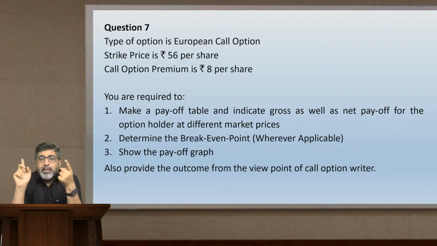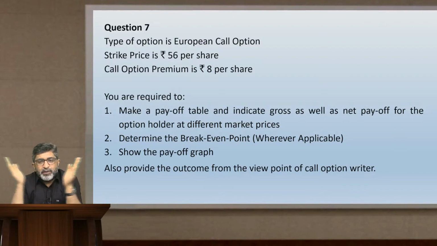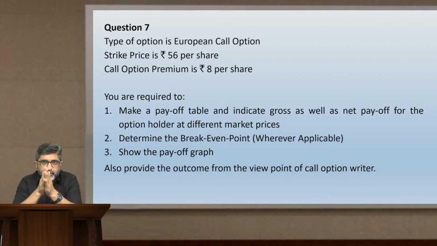Possibility number 1, that market price is less than strike price. So market price is less than 56. Possibility number 2, market price is equal to 56. Possibility number 3, market price is greater than 56. So 3 possibilities: MP less than 56, MP equal to 56, MP greater than 56.